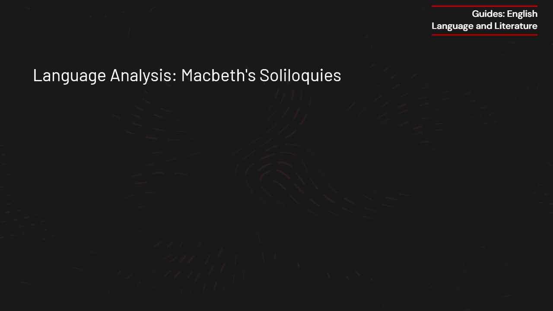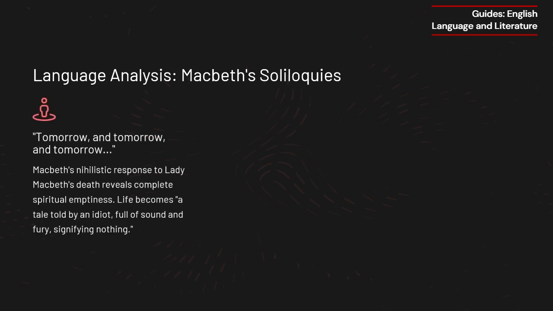Language analysis. Macbeth's soliloquies. Shakespeare uses Macbeth's soliloquies in Act 5 to reveal his final descent into nihilism and his acceptance of fate. His language reflects a man who has lost all purpose, drained of the ambition that once drove him. Tomorrow, and tomorrow, and tomorrow.